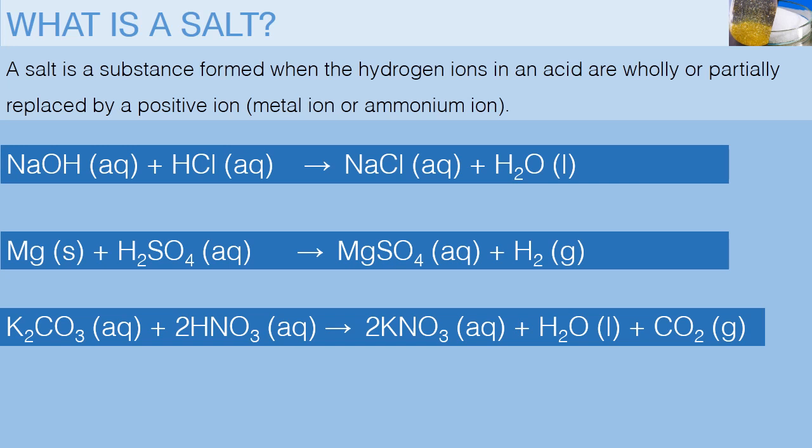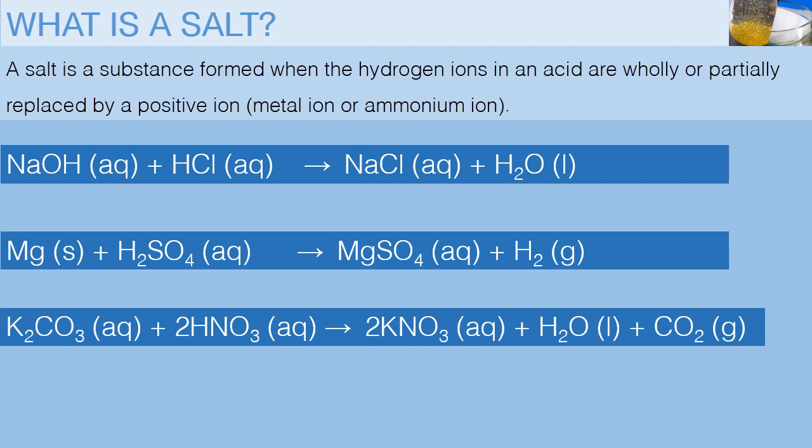Similarly, magnesium replaces hydrogen from sulfuric acid to form magnesium sulfate. Again, potassium carbonate replaces hydrogen from nitric acid to form potassium nitrate, water, and carbon dioxide.